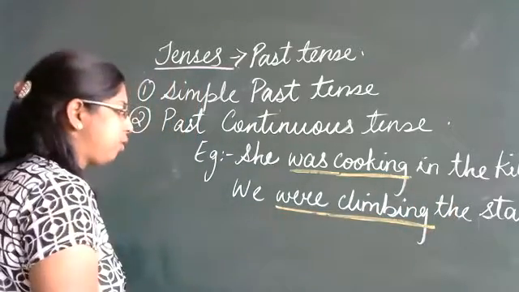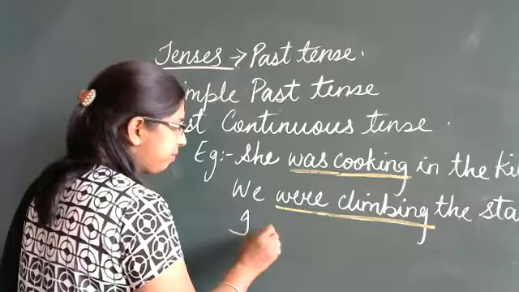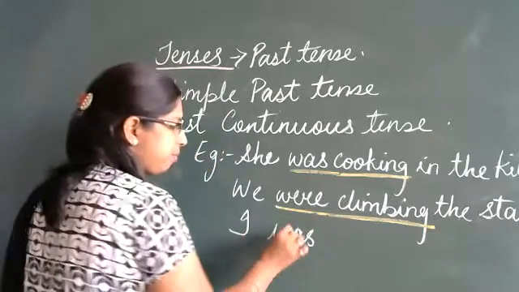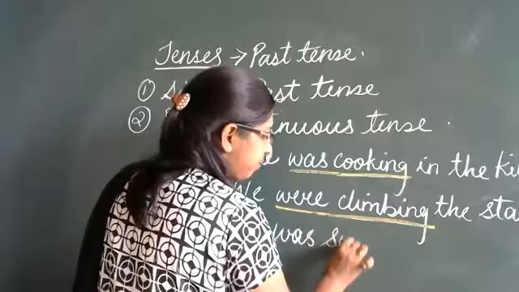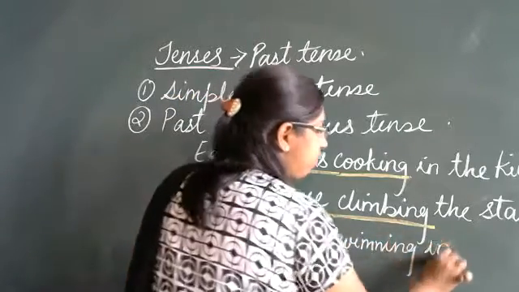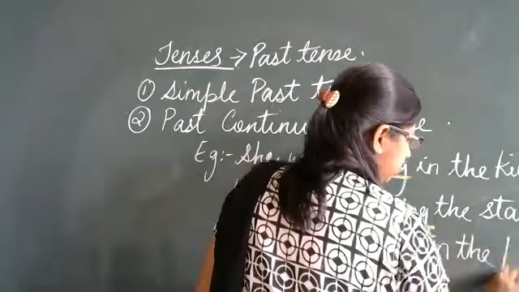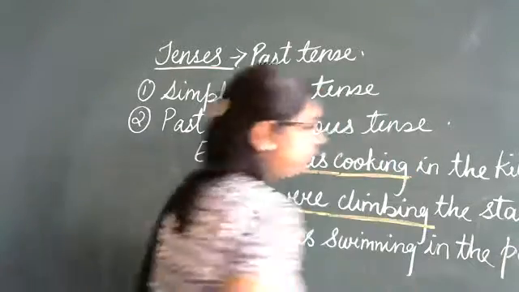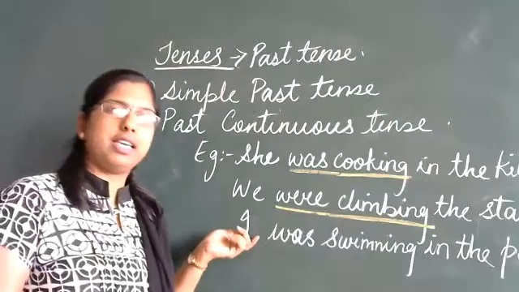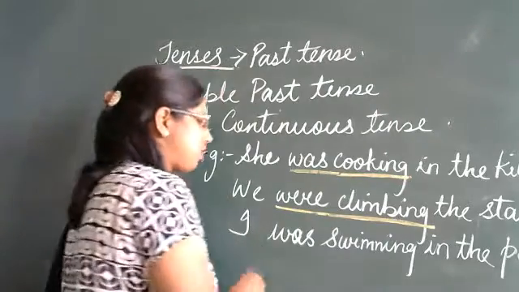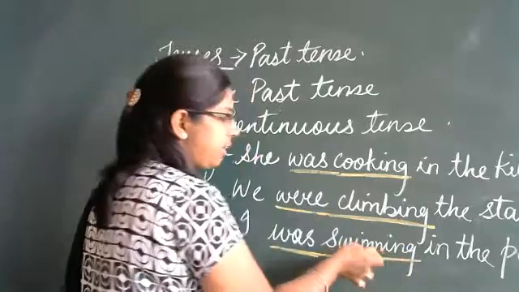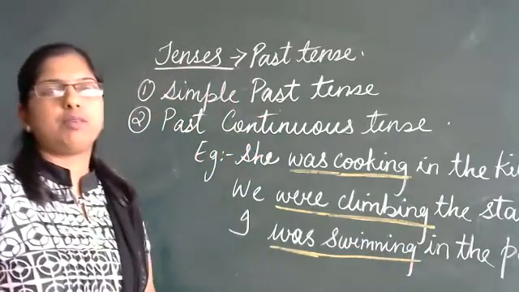Another example I'll give you. I was swimming in the pool. Again, I is first person, that is singular. Was swimming. Was is past, swimming is ing added to the verb.